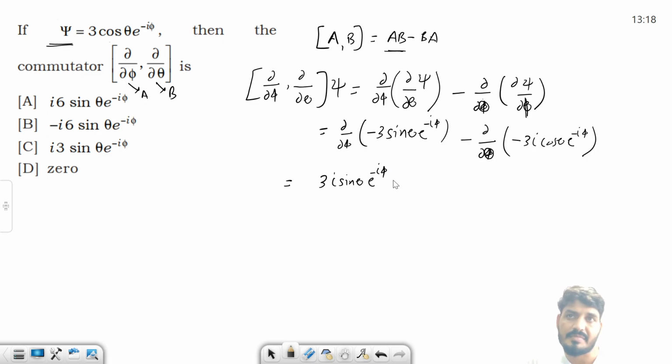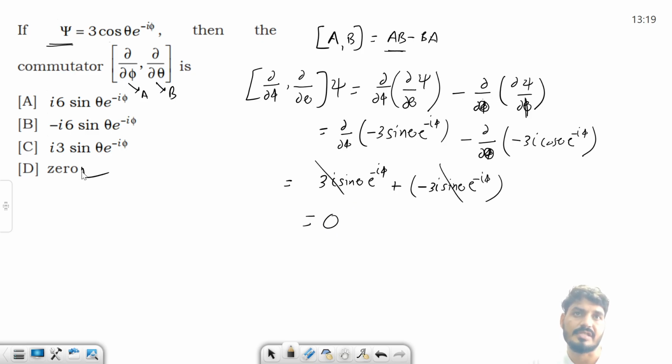This minus and this minus plus. And what is this thing? With respect to theta, again minus sin theta. So this is minus 3 iota sin theta e to the power minus iota phi. You can cancel both the terms. Answer is B. This is the answer.